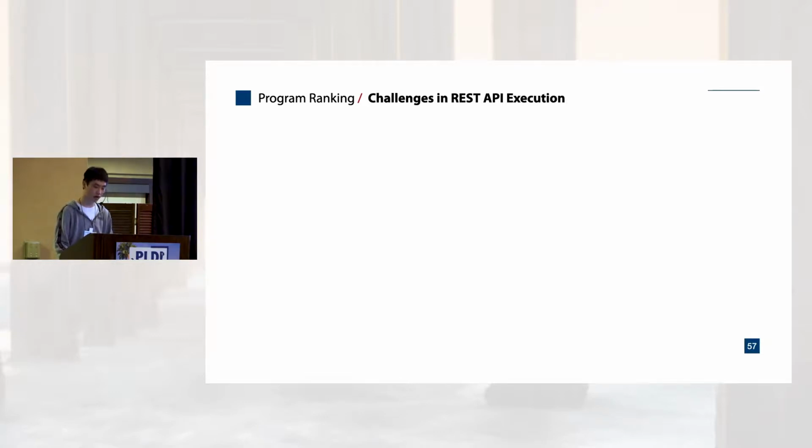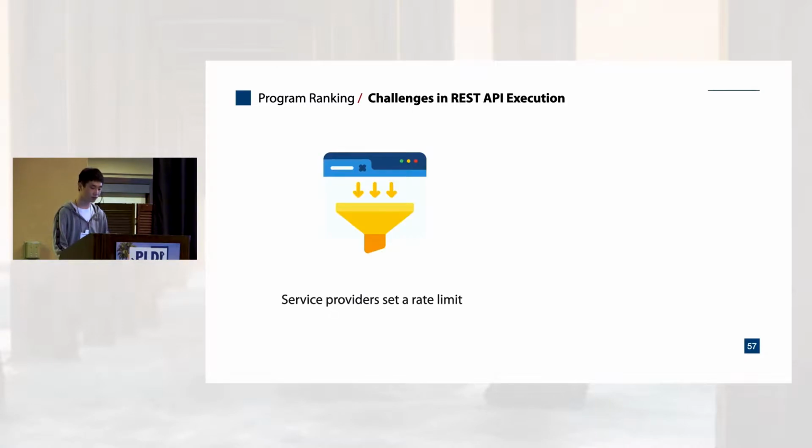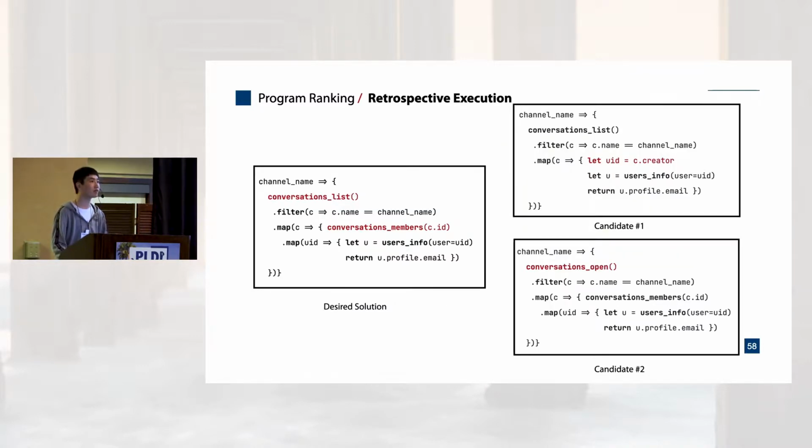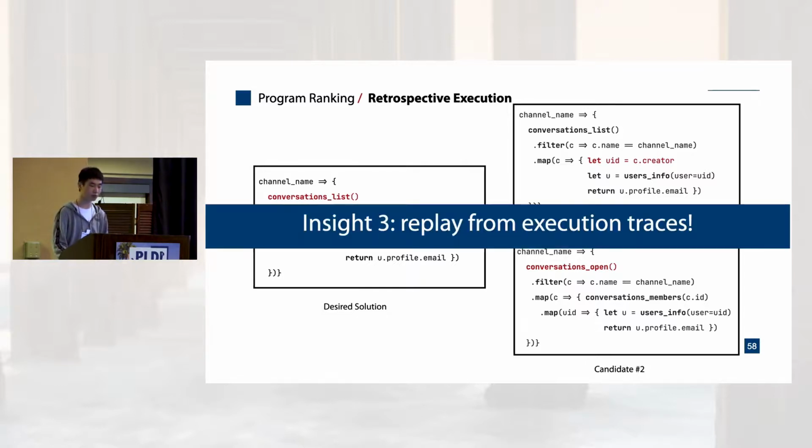However, program execution in REST APIs is not easy. The service providers usually set a rate limit on how often or how many method calls one can make, so we cannot execute these programs as many times as we want. Apart from that, many APIs have side effects, and we cannot restart the server from a clean state for each execution. So instead of executing these programs directly, we propose to replay method calls with their execution traces.